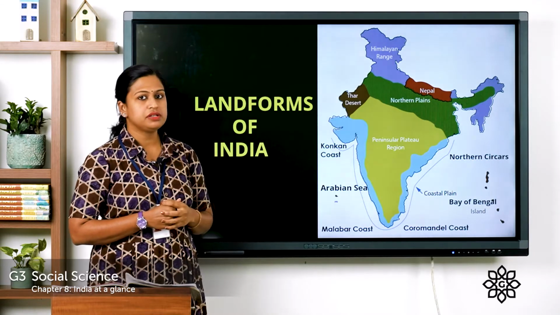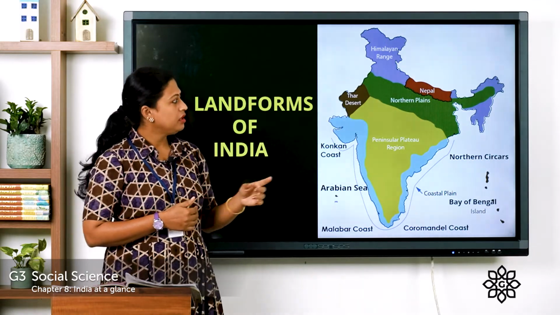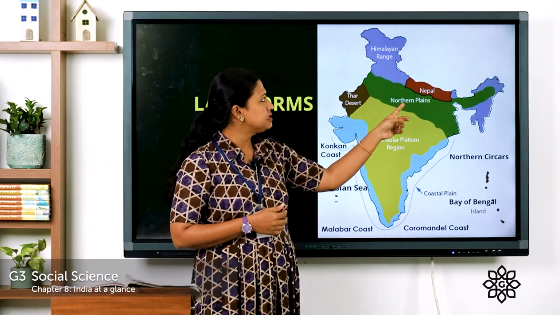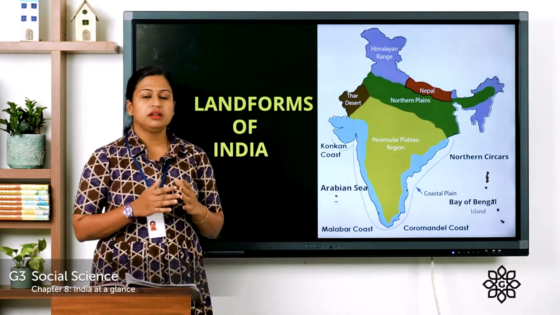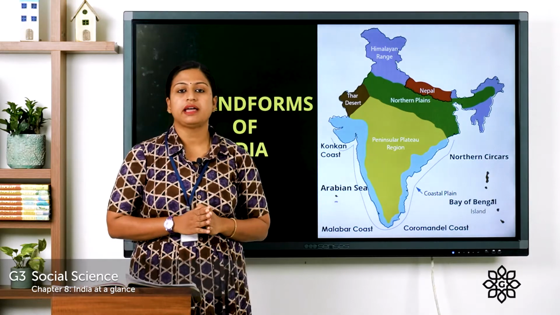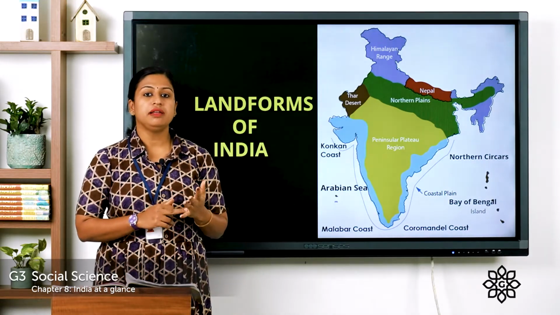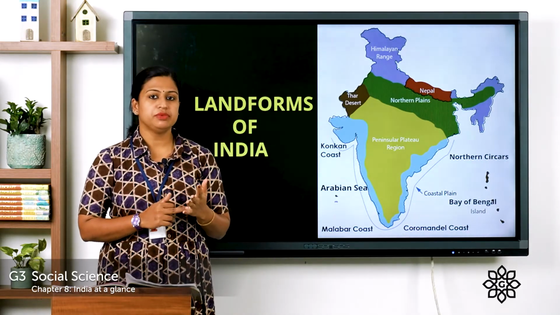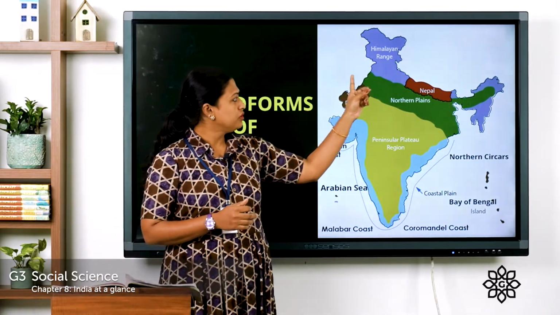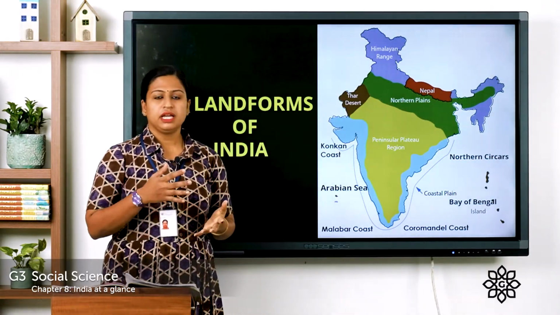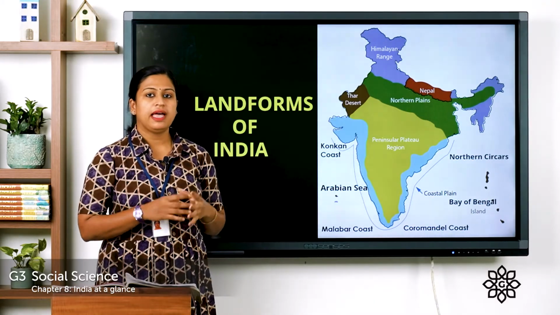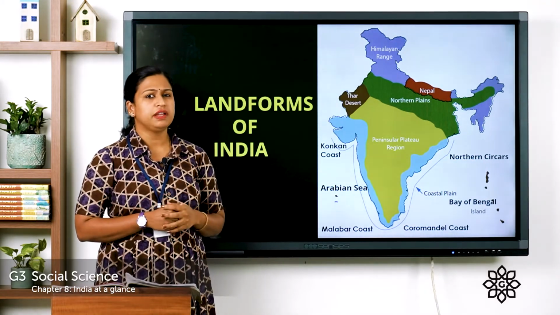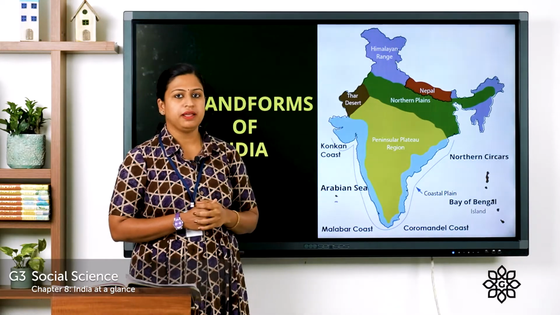Next physical division is the Northern Plain. You can see that the Northern Plain is located at the foothill of the Northern Mountains. Now these plains are very fertile because the Himalayan rivers, that is Ganga, Yamuna and Brahmaputra, flow through these plains. They deposit silt which makes the soil very fertile and lots of crops are cultivated in these northern plains.